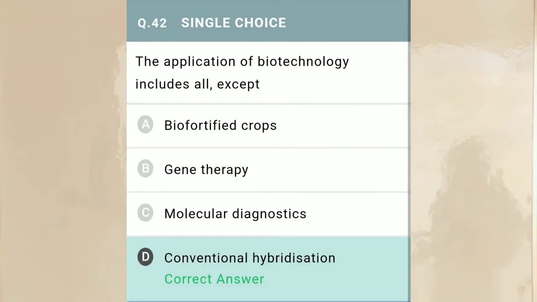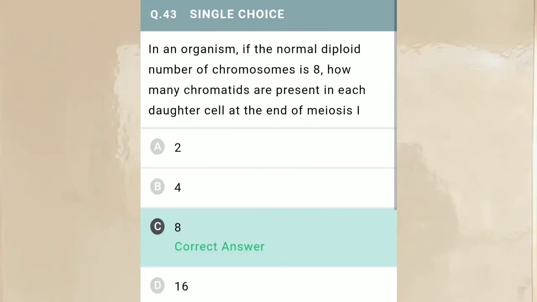Now move to the next question, question number 42. The application of biotechnology includes all except. We have to tell that applications of biotechnology include all the mentioned options but not one. So the correct option is D, that is conventional hybridization. Conventional hybridization uses the hybridization process to give rise to new combinations of genes in the progeny. Now move to the next question, question number 43.